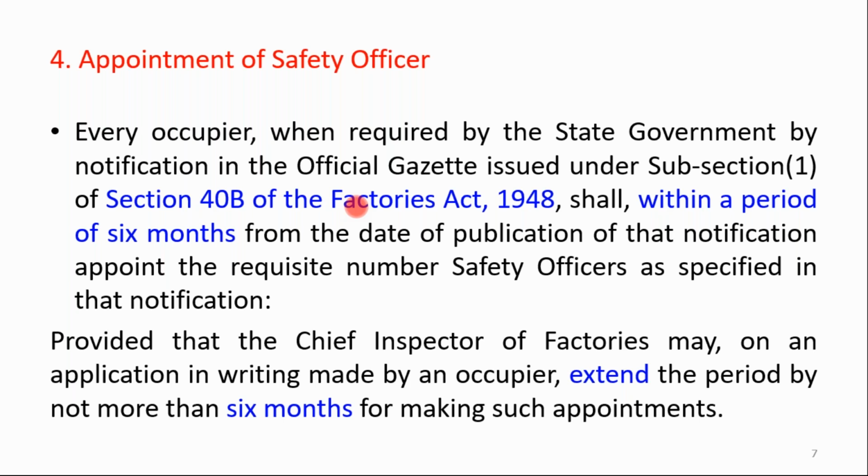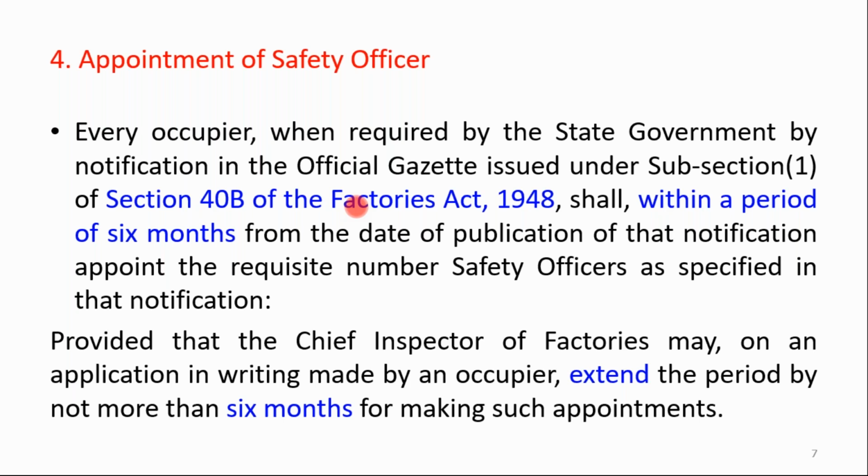After the publication of this notification, you should appoint that adequate number in your factory within the 6 months period, and that is the responsibility of the occupier of that factory only, right? So the appointment of the safety officers should be done by the occupier within 6 months after the publication of this gazette.